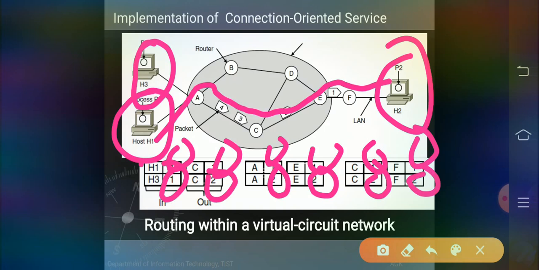When H1 established a connection with H2, it chose the connection identifier 1 and told the subnet to establish the virtual circuit. This leads to the second row in the table. Note that we can have a conflict here, because although A can easily distinguish connection 1 packets from H1 from connection 1 packets from H3, C cannot do this.